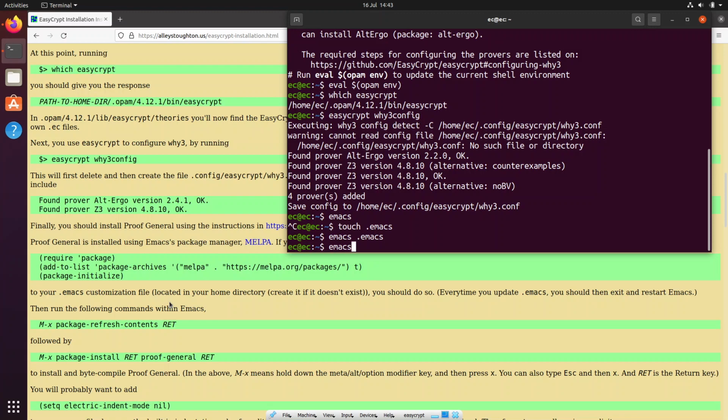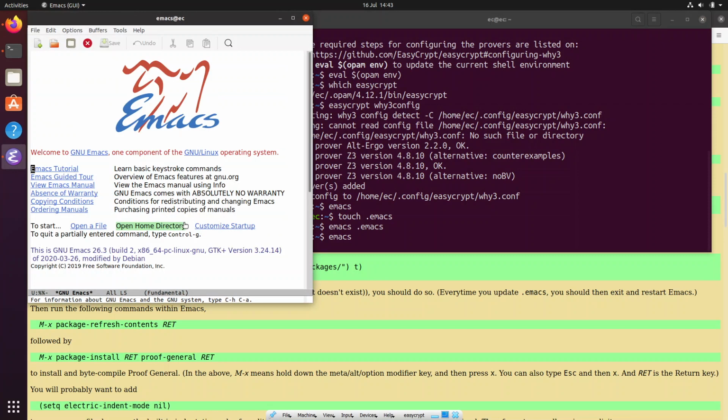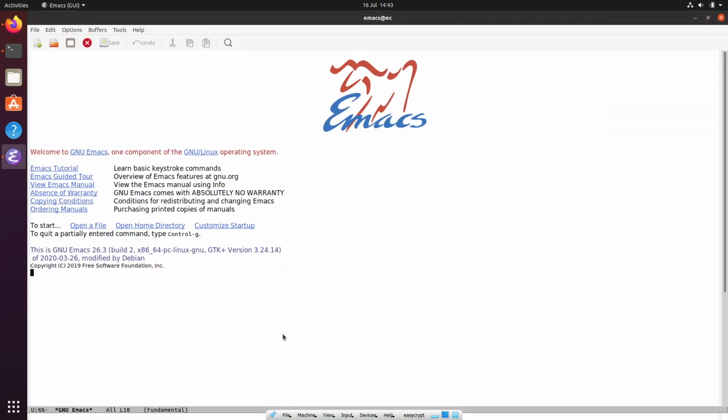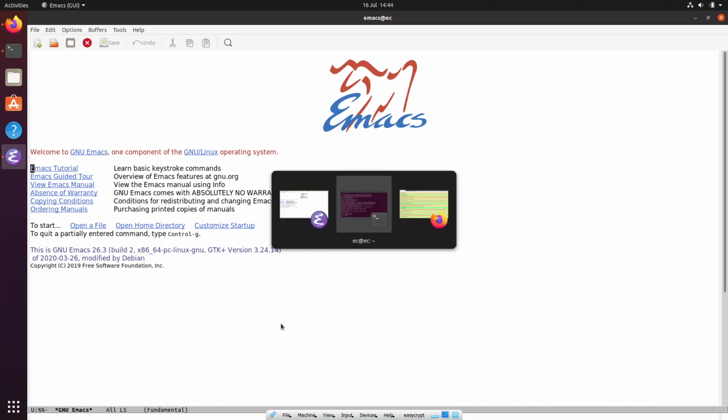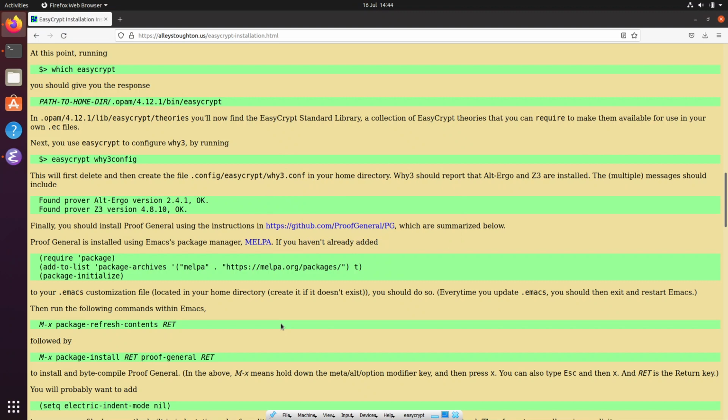And then we have to restart Emacs because it needs to read those. And for those who have not used Emacs before, I'd highly recommend taking the tutorial that's here to teach you the basic keystrokes. And it can be quite difficult because I believe one of the most famous questions on Stack Overflow is how to quit Emacs and Vim. So these key bindings are not very intuitive, and it takes a bit of learning to understand how to navigate Emacs.